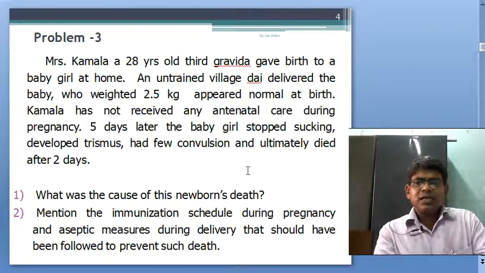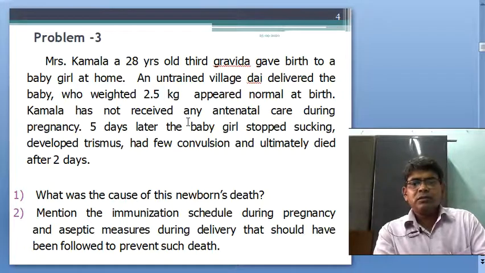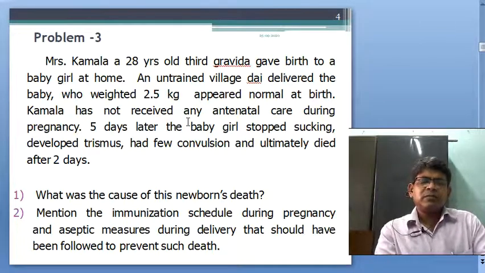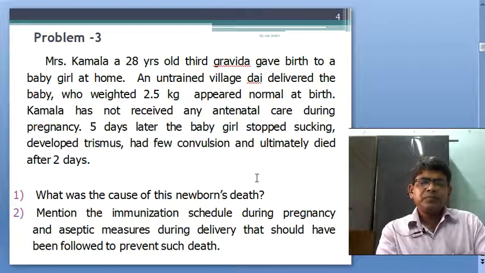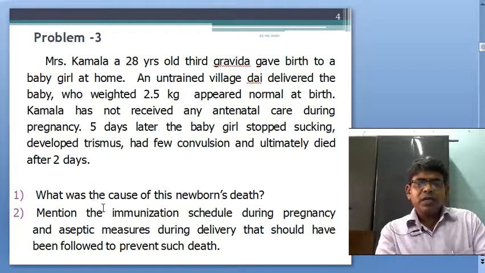Nowadays, this type of condition may not be seen in the community, but maybe some cases may be reported. You have to know this problem and mention the immunization schedule during pregnancy and aseptic measures during delivery that should have been followed to prevent such death.